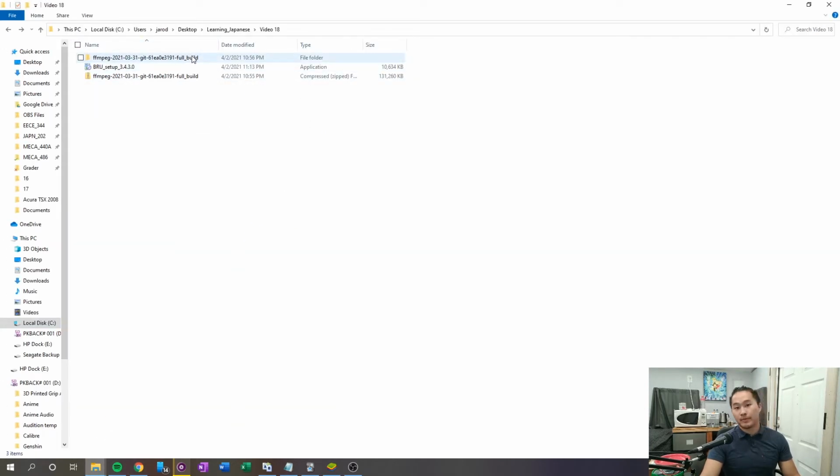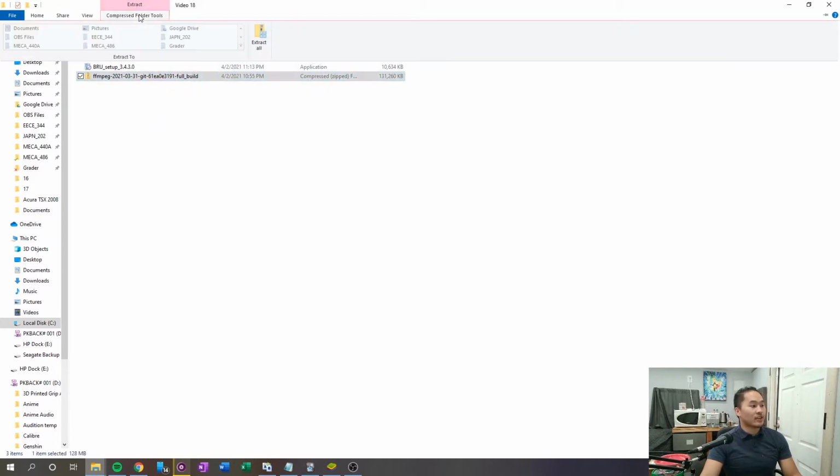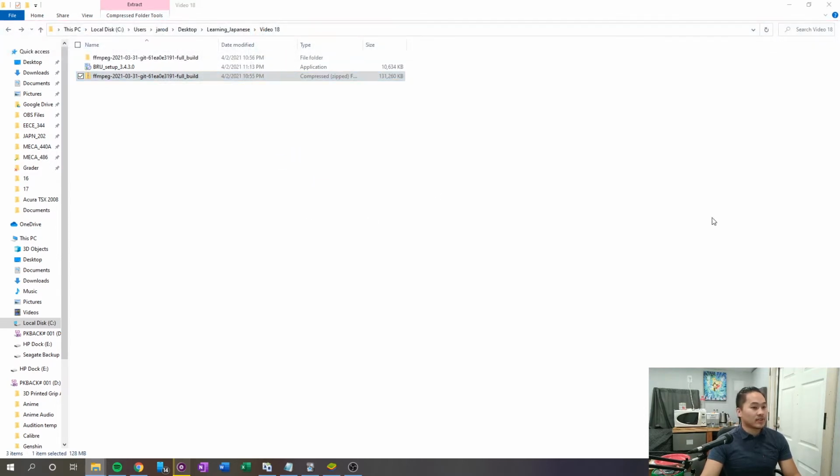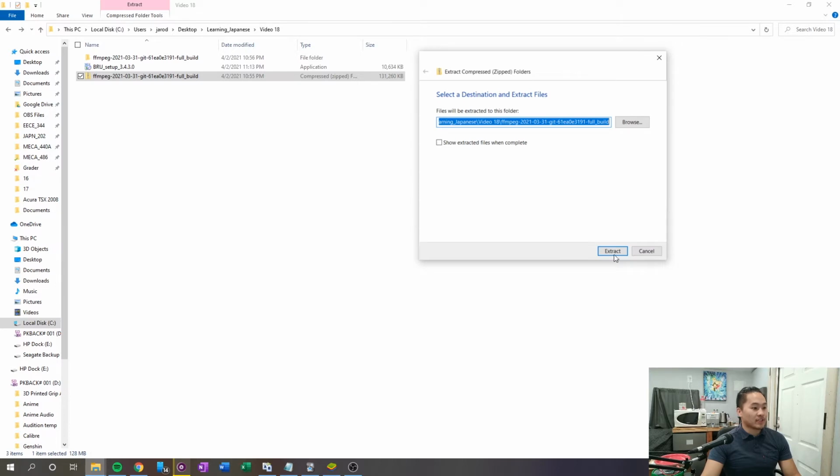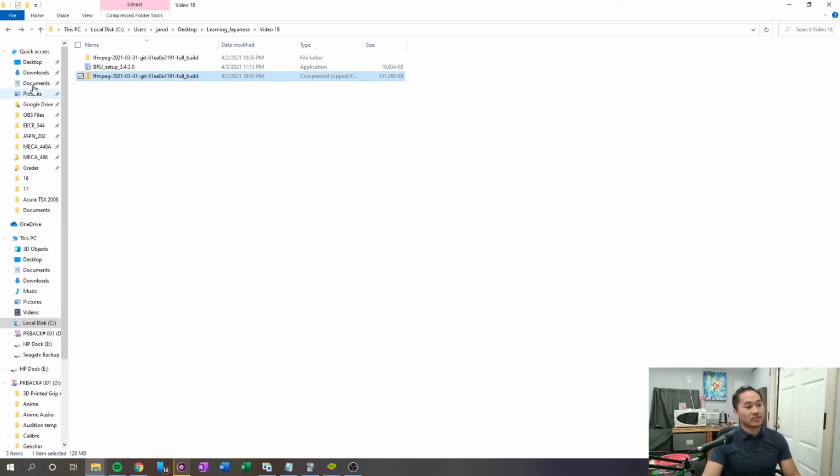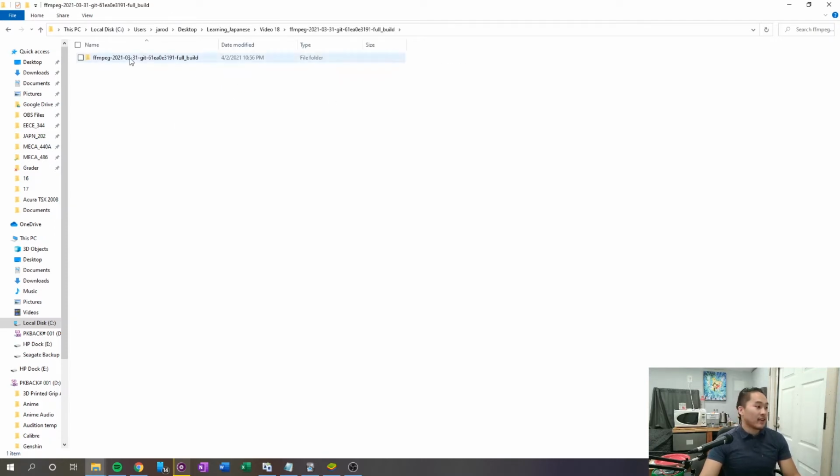You want to open up the file or the folder that it's in, and then extract it. So click on the zip file, go to compressed folder tools, and click extract all, and that will bring you to this screen right here, and then just click extract. Once you're done extracting it all, you're going to end up with this folder right here. You're going to double click into it, and then double click into the folder that appears. So with all of this inside, with your FFmpeg now downloaded, the Windows version, it's much easier.